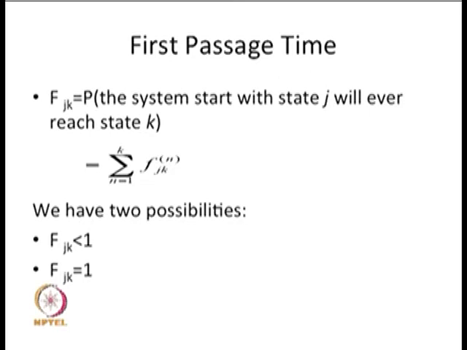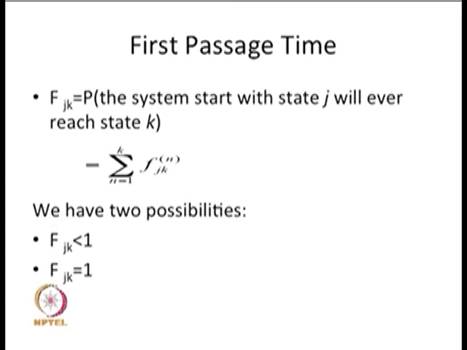Therefore, this is the same as: there is a possibility it would have gone to the state k in n steps for the first time, and over all the possible steps, that union will give f j comma k. What is the conditional probability that the system, starting from the state j, ever enters the state k? That is all the possible n of first time reaching, and that will give the probability of ever visiting the state k starting with the state j.